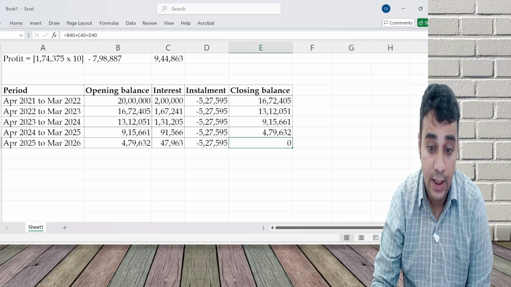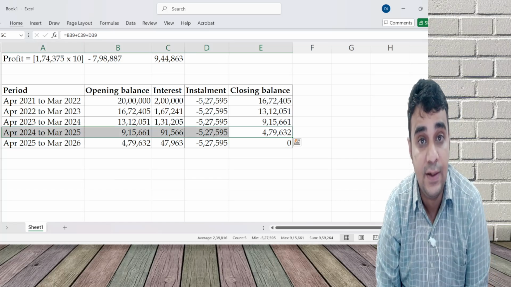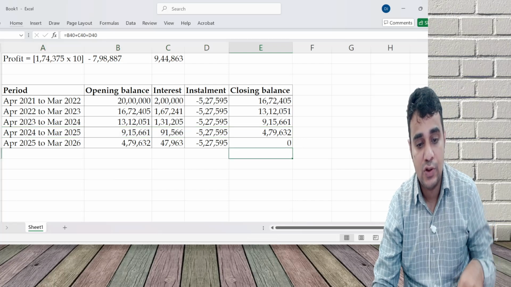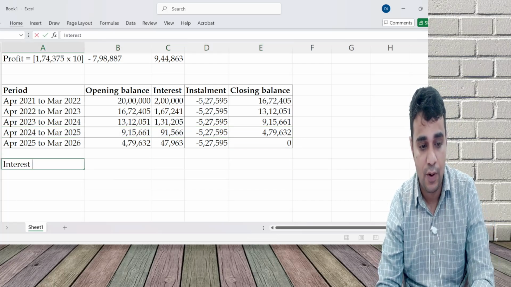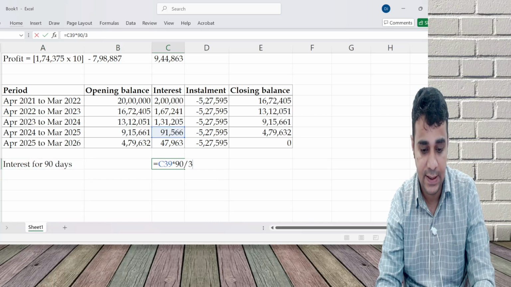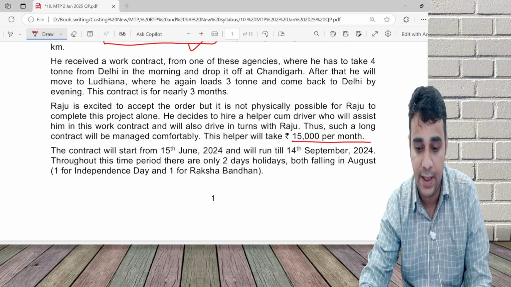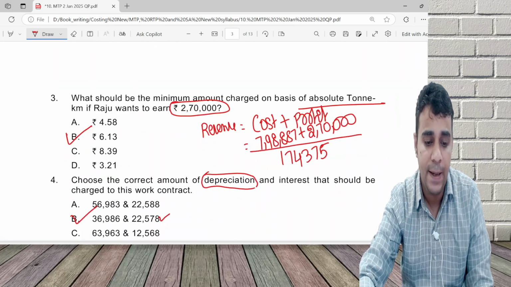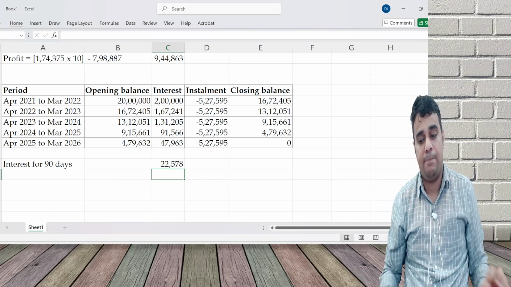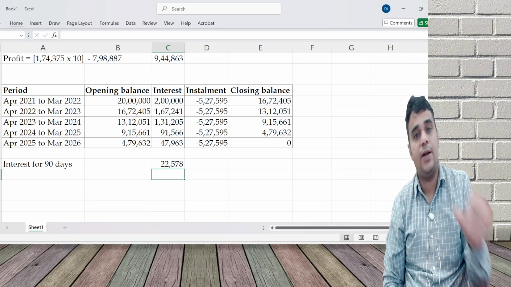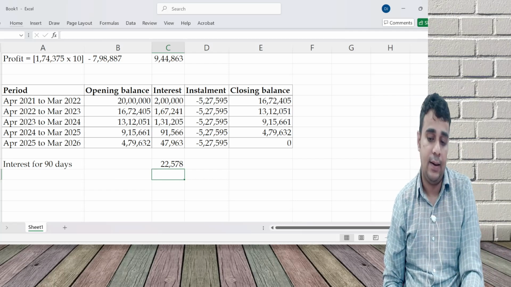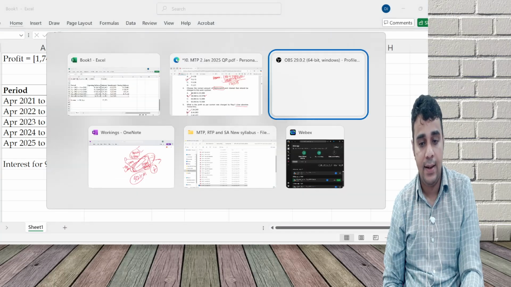So interest for 365 days is 91,566. For our 90-day period, interest for 90 days is 90 by 365, 578, as I said. I'll copy paste from the answer itself rather than doing this table. If I am solving this paper, I will not do this table, because in MCQ I don't need this. Just calculate depreciation. Interest is automatically done.